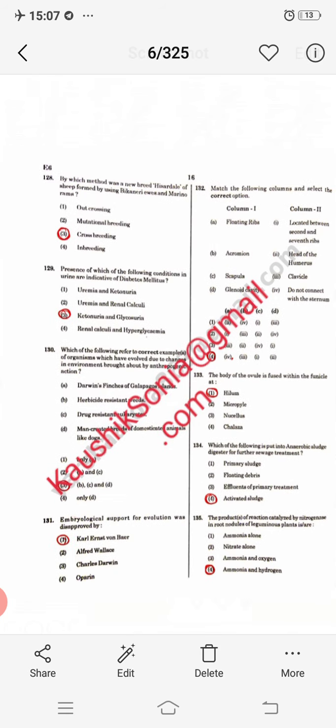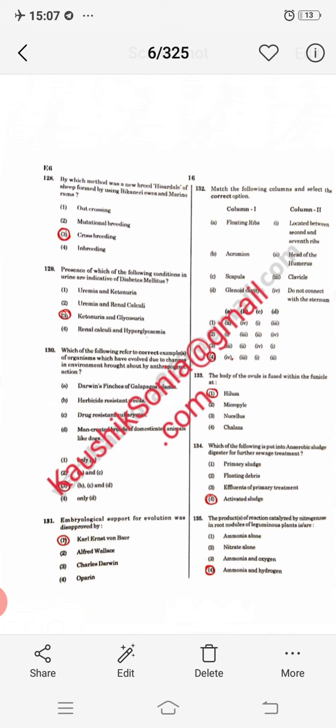Next question, by which method was a new breed Hisardale of sheep formed using Bikaneri ewe and Merino rams? That is the cross breeding method. Next question, which of the following conditions in urine are indicators of diabetes mellitus? In case of diabetes mellitus, students, ketonuria, ketone bodies will be in urine, and glycosuria, sugar will be present in urine. That will be the indication